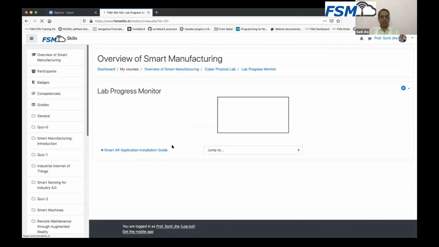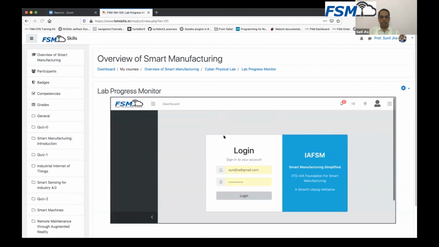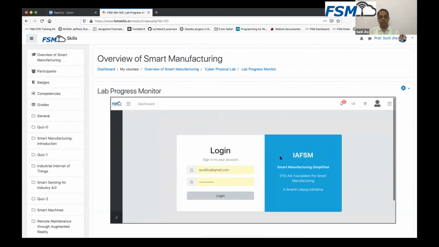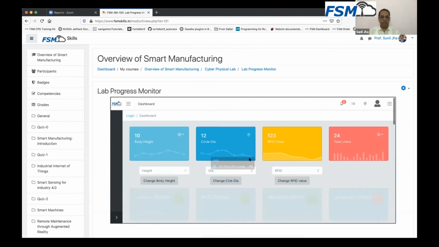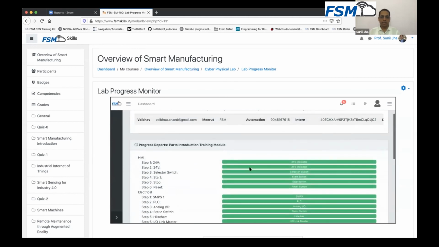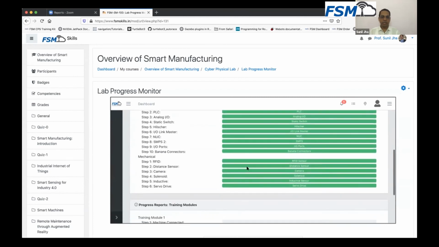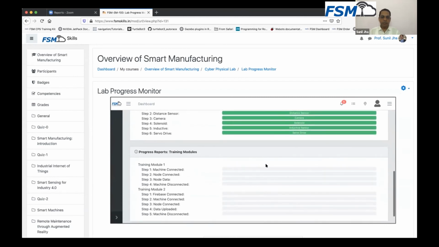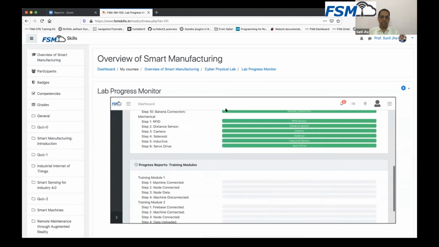And later on, you will be able to monitor your progress also. Whatever experiments you perform on this augmented reality kit, you will be able to see those results here. Once you log in with your account, you will be able to see your performance. As you keep learning, you can see your performance being visible over here. The features of that kit you have learned can be reflected here. And as we keep giving you more training about programming, as you complete those training modules, you will see the results here as well. That is how we will be able to monitor the progress of this learning.